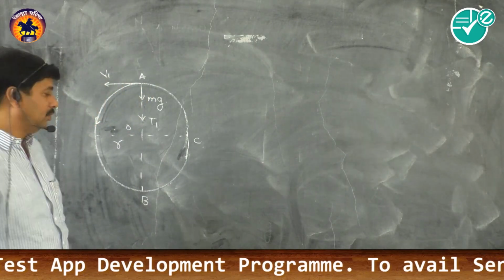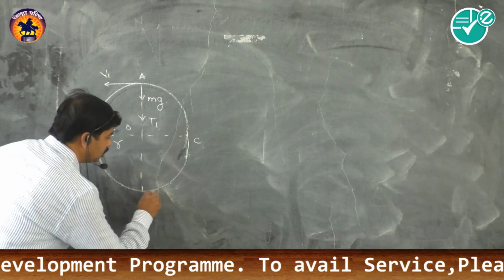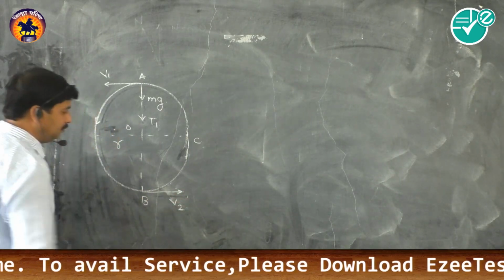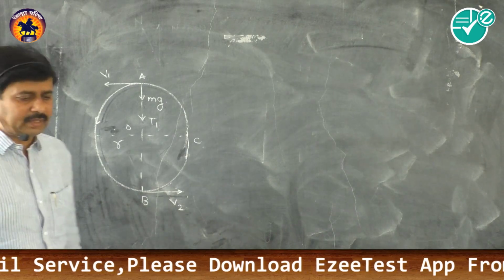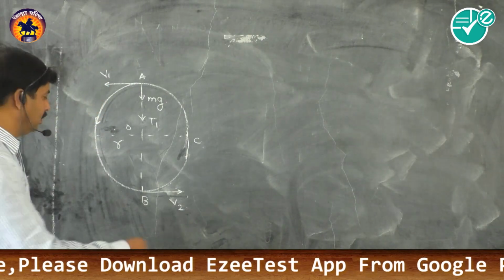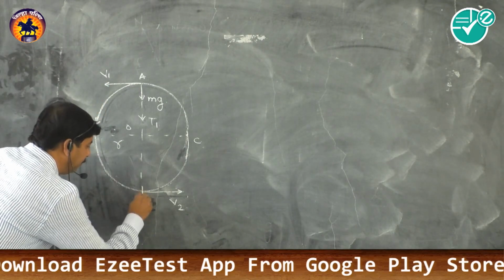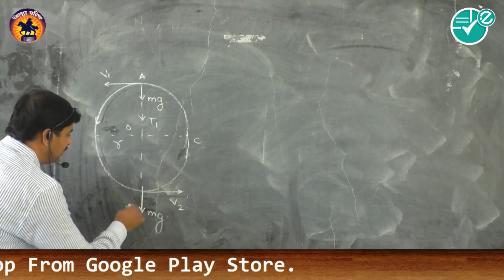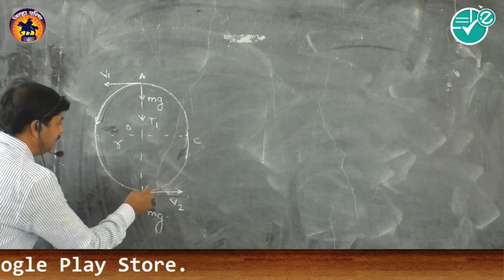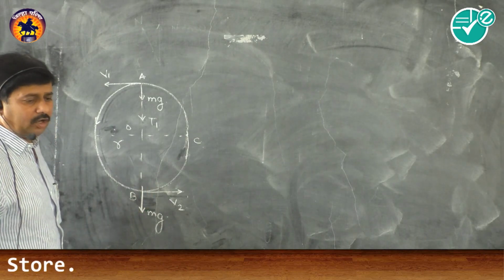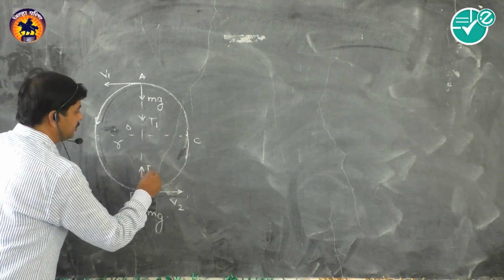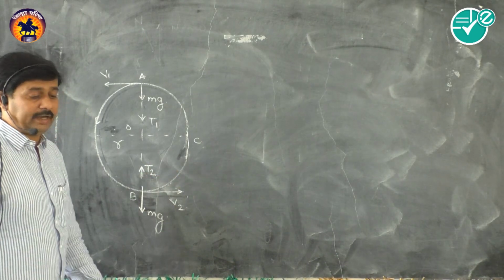At the second position, that is the lowest position, suppose the linear velocity is v2. Here the weight of the object will act in the downward direction, that is mg, and the tension along the string, we will have it as T2, will act in the upward direction here.